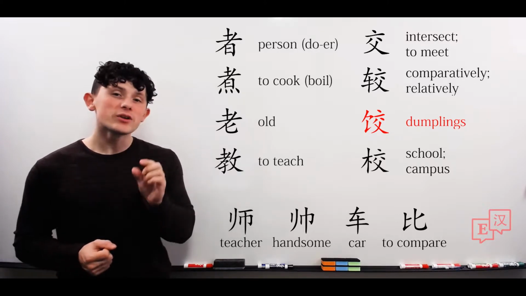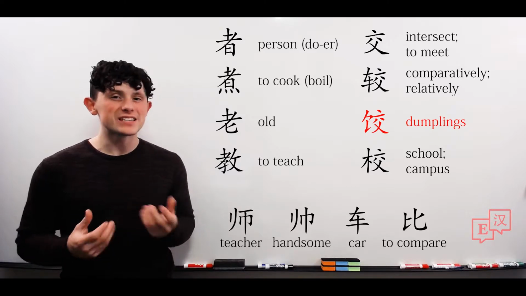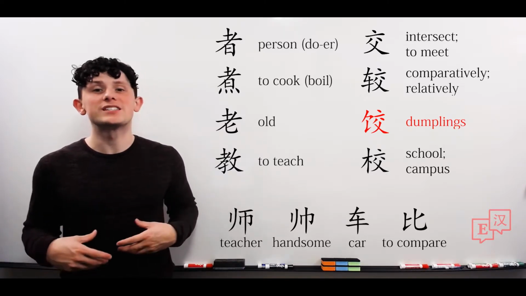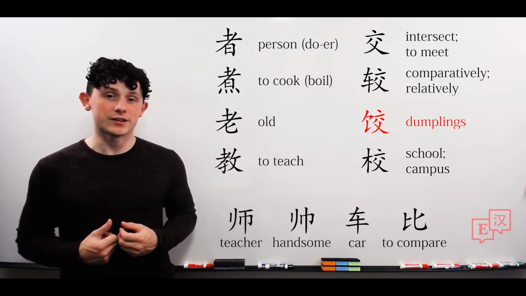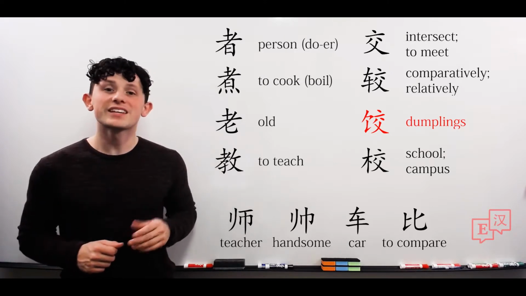And you'll notice to the left we have the character for food like we see in fan. So we know this has something to do with food. This actually means 饺, as in 饺子, which is Chinese pot stickers, as they're often called in English. Little rolled dumplings. 饺.